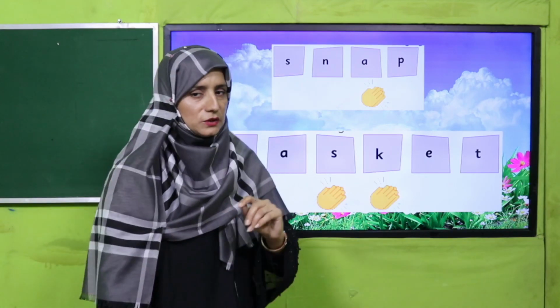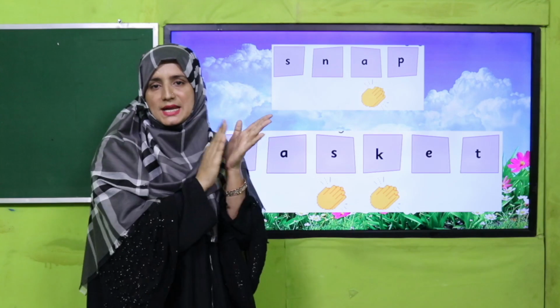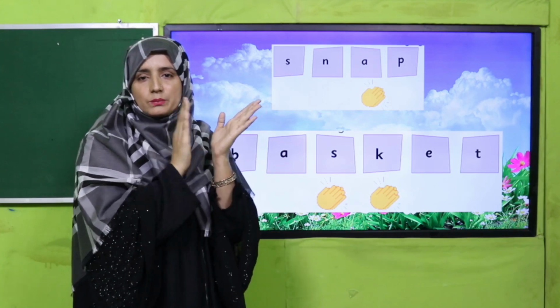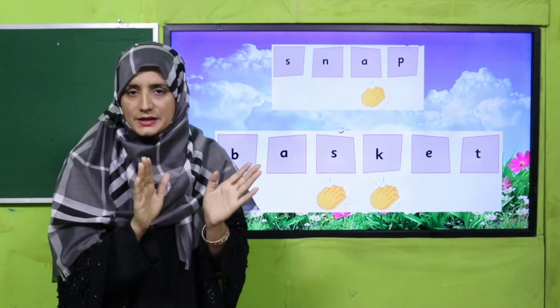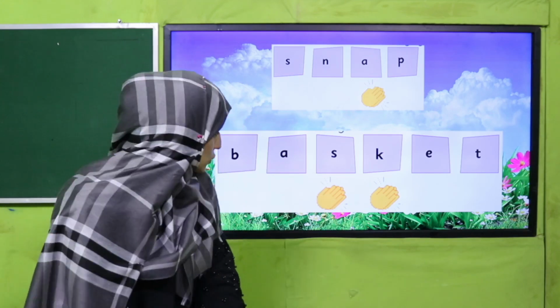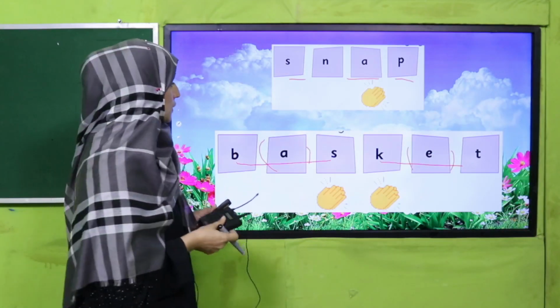I am also going to perform something. There is a word like snap. You can also be quick, be ready, and say snap. So do you get that? Next is the word basket, basket. Got it? Basket has two syllables. How did I get the two syllables? Two vowels are there and both give us two sounds. Is it clear? And in snap, one sound is there. So have you got it, my dear students, and are you enjoying? Good. Let's see next.